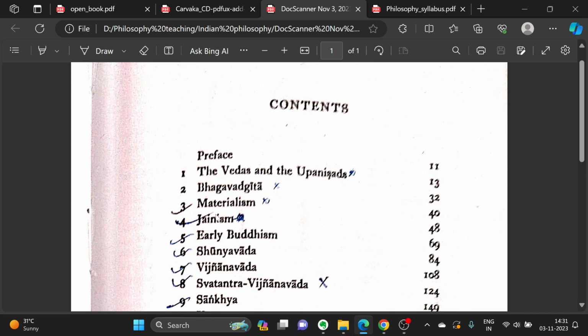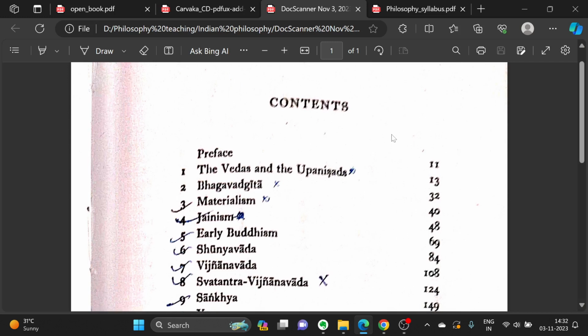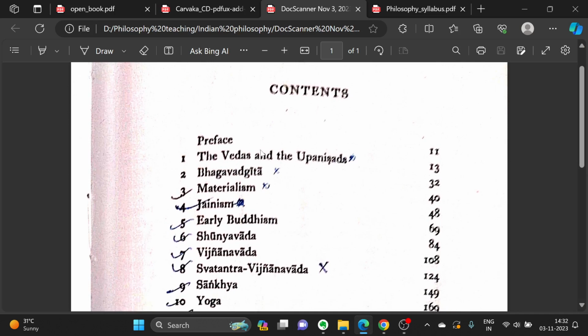So, my focus is to be laser focused on what is in the UPSC syllabus. I will always show you the syllabus, I will always show you the PYQs, and I will clearly show you what things are important in the book. So, okay, let's get started then.